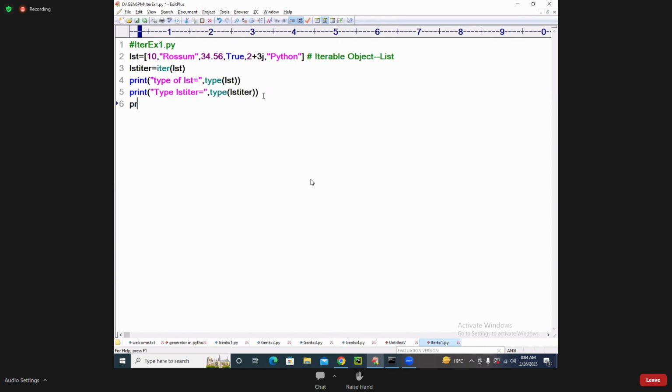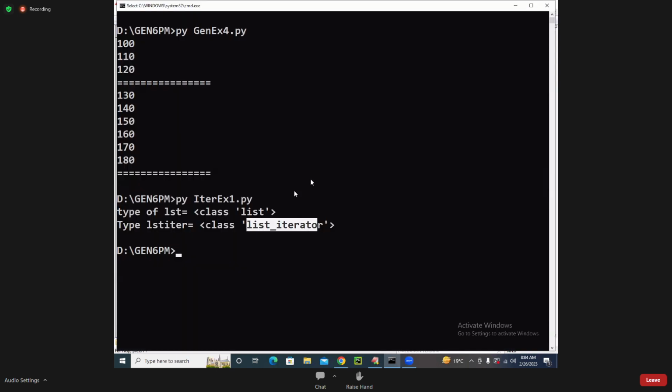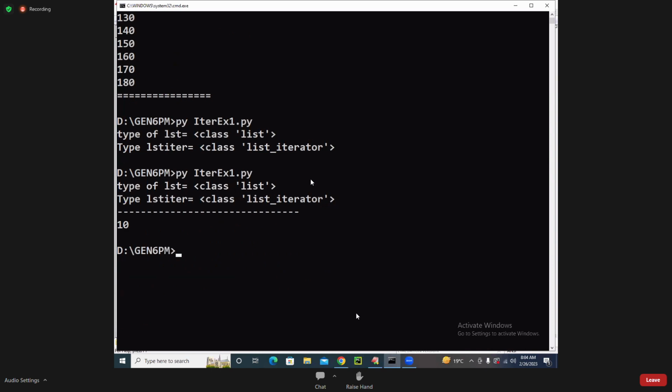I will write print of next of lst_itr. It is going to print the value. What is the value coming? 10 is coming. On demand it will give you.